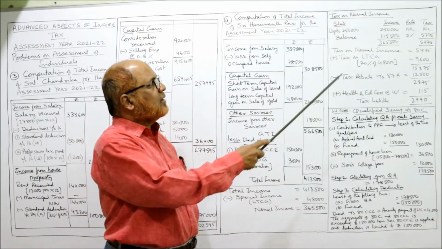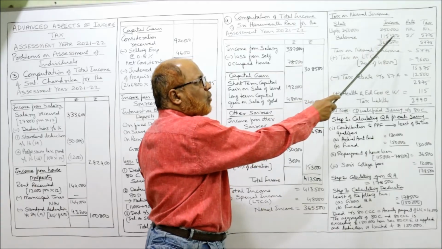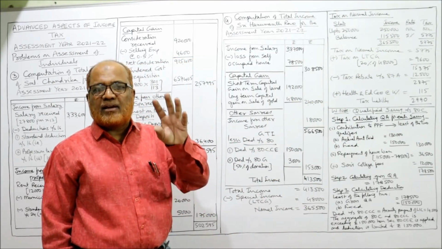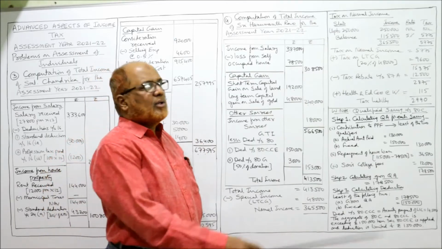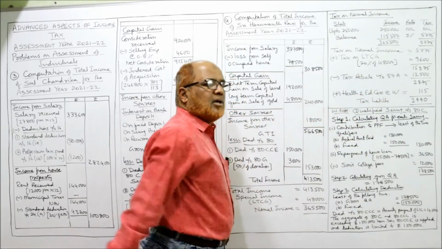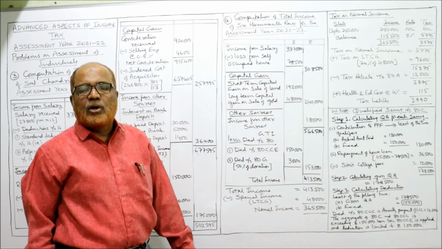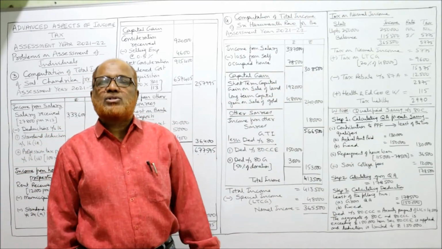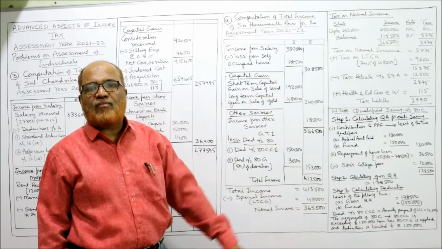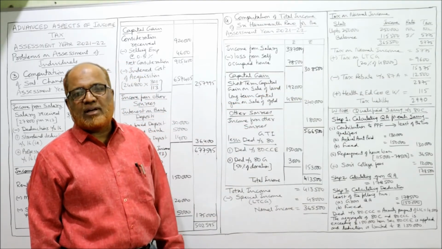So we take the balancing figure. Balance 3,65,500 minus 2,50,000, 1,15,500 is the balance. On this balance, the rate of tax is 5%. So 5% of 1,15,500 is 5,775. So tax on normal income is 5,775. To this we add tax on LTCG. How much is the tax on LTCG? 20% of 48,000 comes to 9,600. Add up, 15,375.